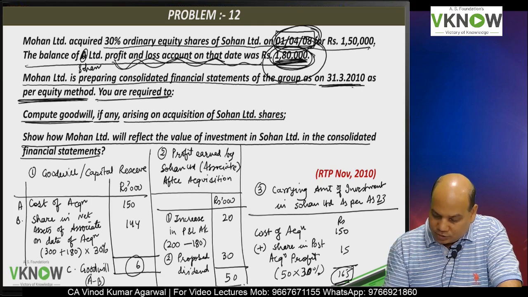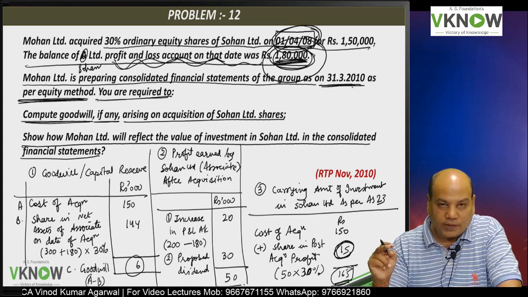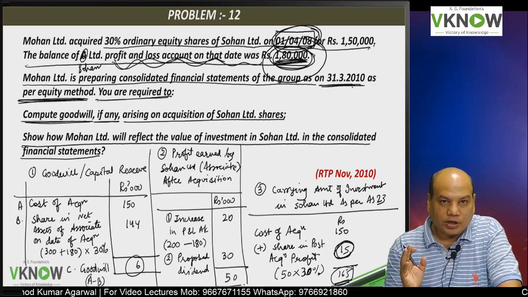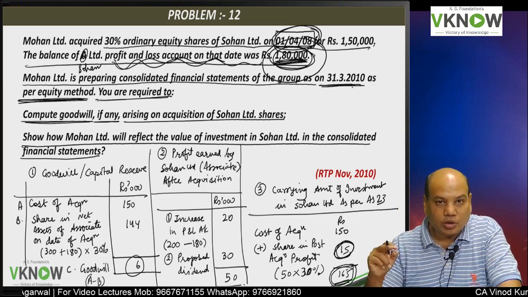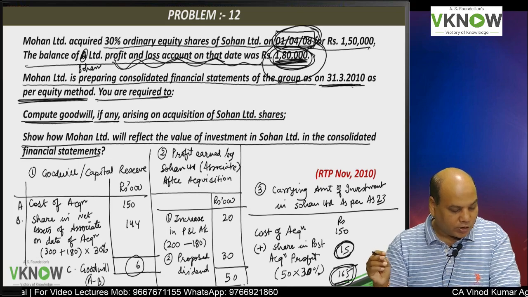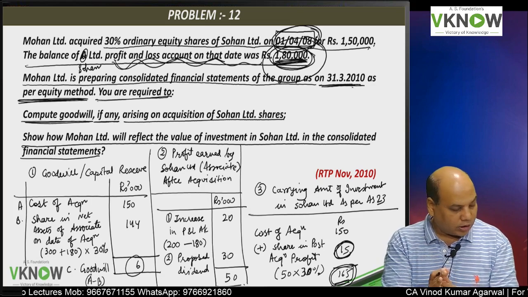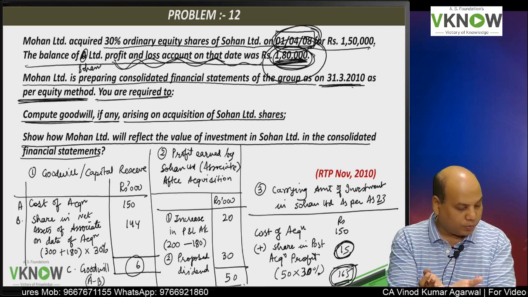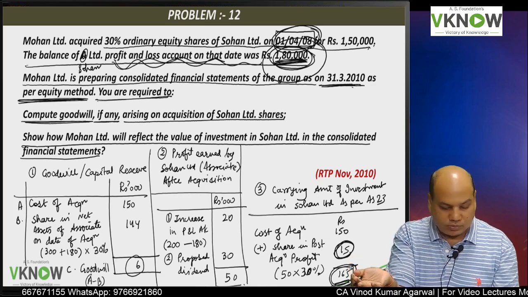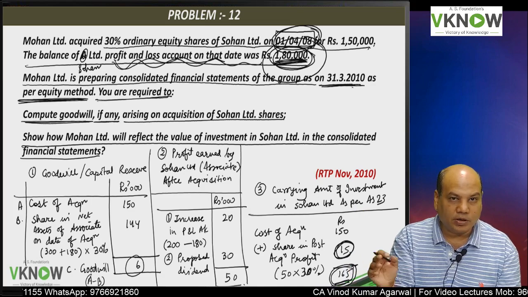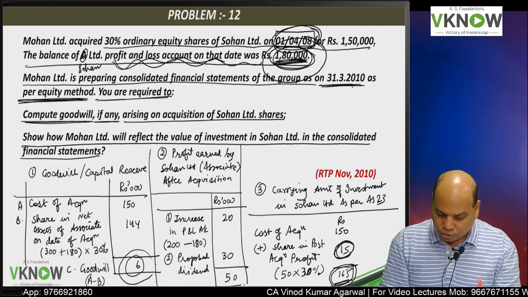So in the balance sheet, you are going to increase the profit and loss account by 15. Parent's profit and loss 15 increase, and investment will be shown at 165 instead of 150. Only two figures will change. The P&L account balance of the group will increase by 15 on the liability side, and the investment balance will increase by 15 on the asset side. And in investment you will have a disclosure about goodwill.